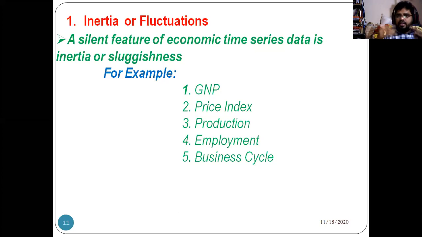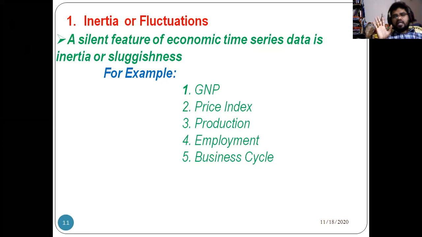So in the case where the present year's data depends on the previous year's, you may get a calculation problem, because today depends on the last day. Nothing but today's production depends on the last day's. When you are using this kind of data, for example GNP, price indexes, employment, business cycle, generally in our economics series data we will get a problem, that is sluggishness or fluctuations.